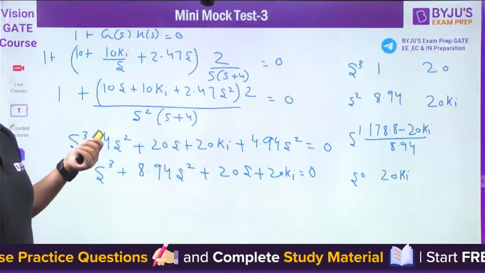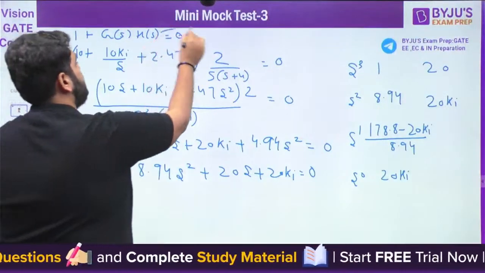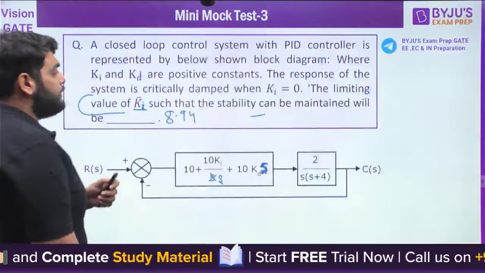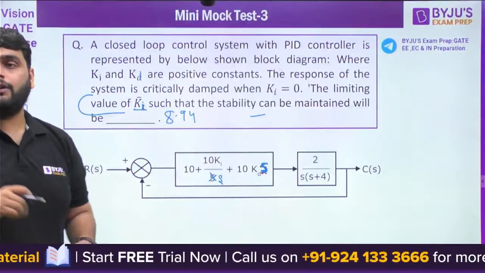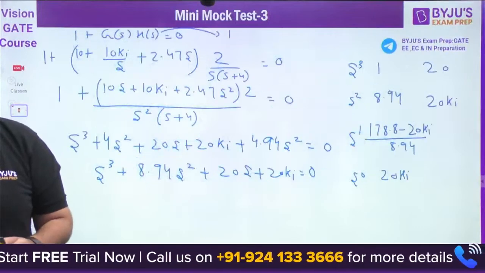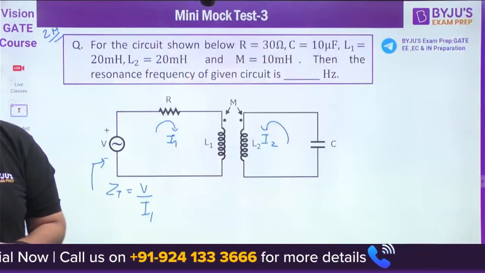Are you talking about this question, HS? The HS here is 1, because it's a unity feedback system. So when you write down the characteristic equation, it is 1 plus GHS equal to 0.